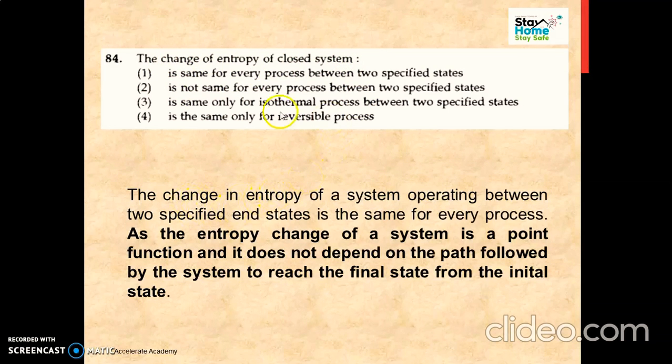Then next, the change of entropy of a closed system. Now the change of entropy of a closed system is the same for every process, okay, between two specified states. So why is this so? As the entropy change of a system is a point function and it doesn't depend on the path followed by the system. Okay, so path जो follow होतोय त्याच्यावर डिपेंड नाहीये, हे जे एंड स्टेट्स आहेत त्याच्यावर डिपेंड्स आहे. Okay, so that entropy change is the same for every process.